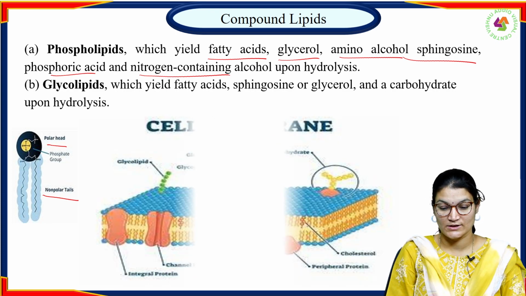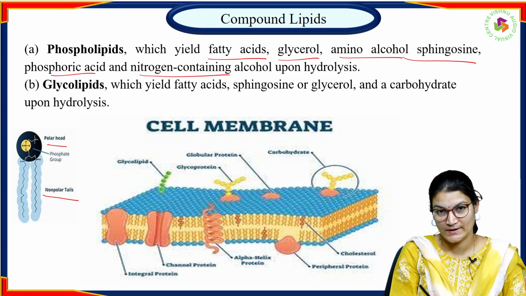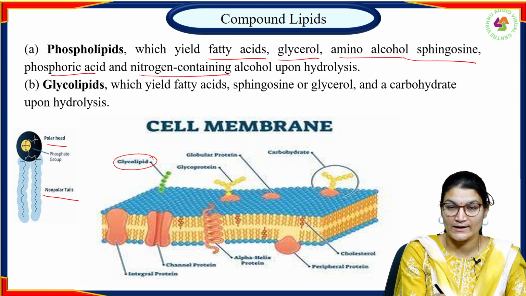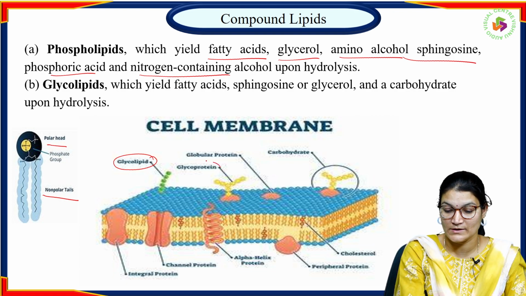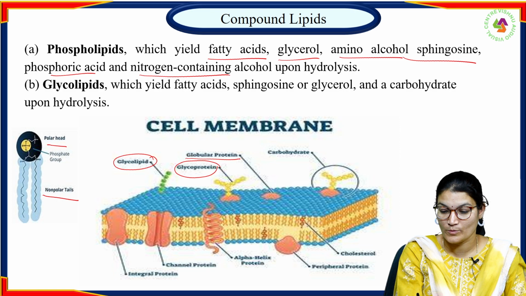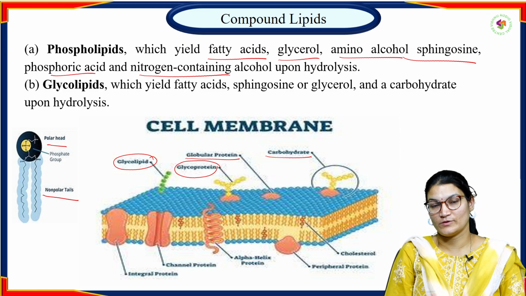Glycolipids are present on the cell. You can see there are many other types of lipids which are present in the cell membrane. That is, glycolipid is one of the categories. Along with that, we have different other compound lipids such as glycoprotein, globular proteins, carbohydrates. All of them are considered as compound lipids.